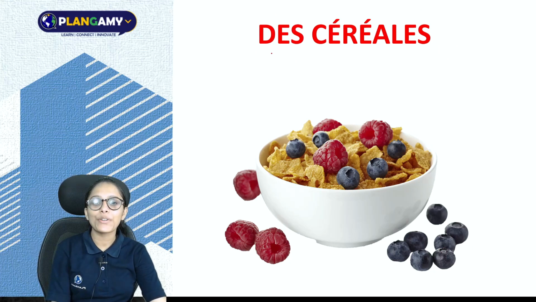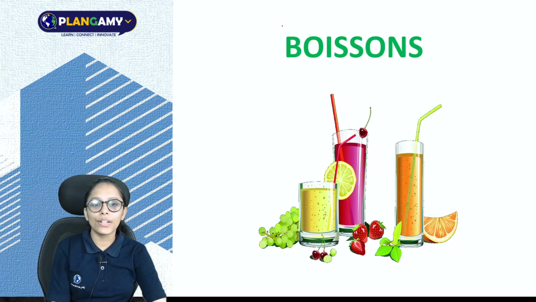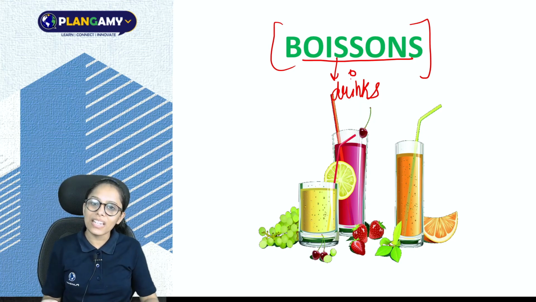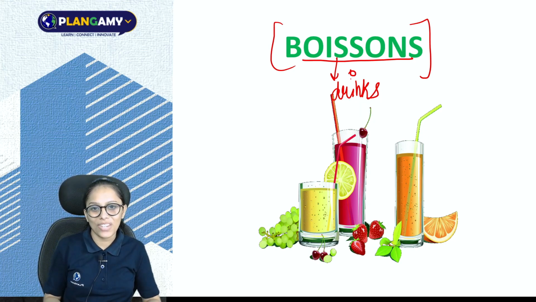Next we have des céréales. So this is cereals. So des céréales is our cereals. Moving further, here we are going to talk about boissons, B-O-I-S-S-O-N-S. Boisson means we will talk about drinks, like different types of drinks, for example coffee, tea, milk, etc. So let us look at some of the boissons or some of the drinks.